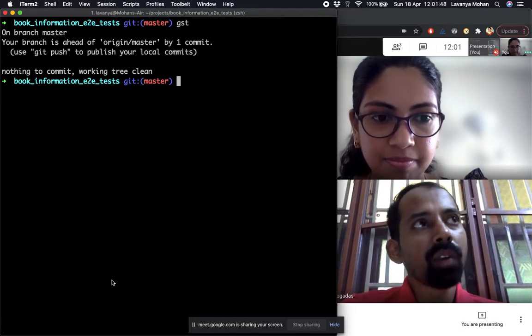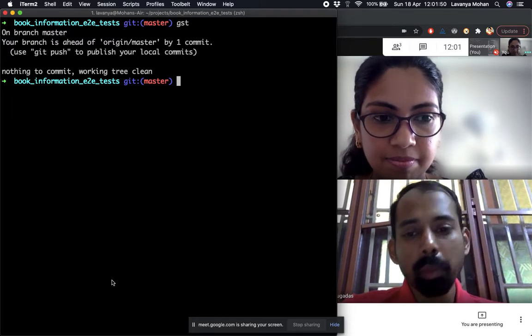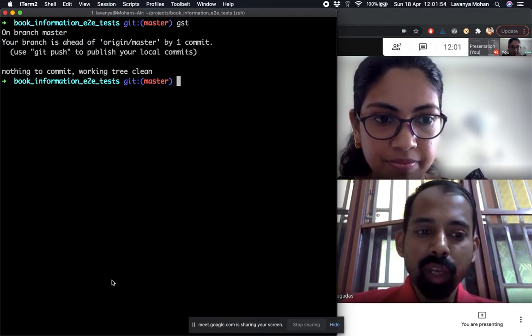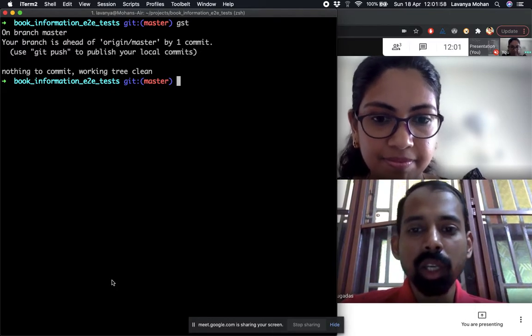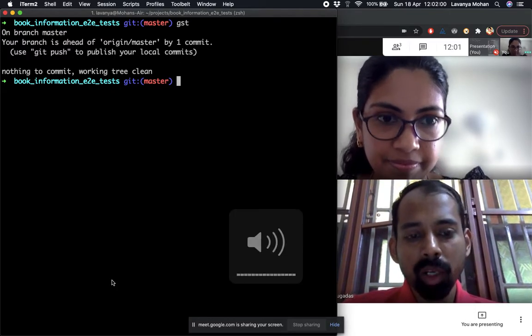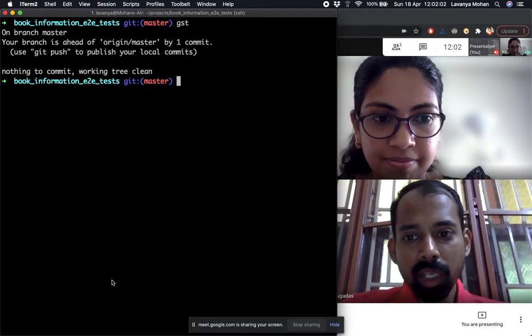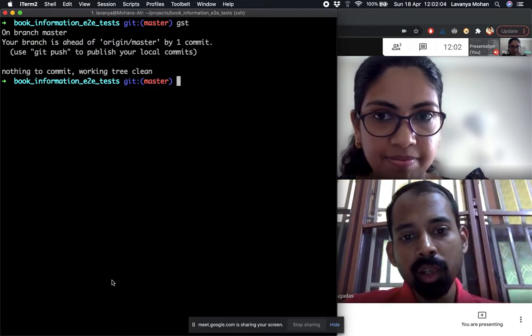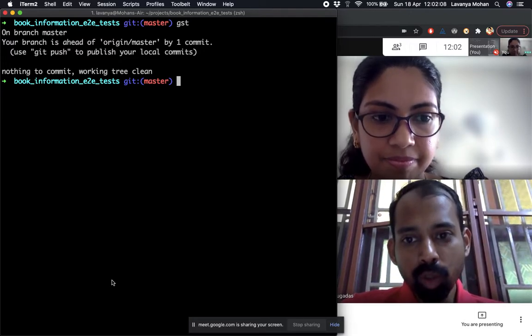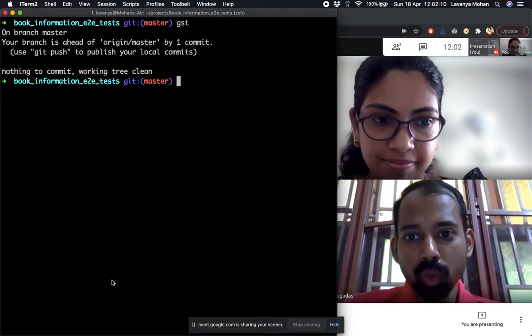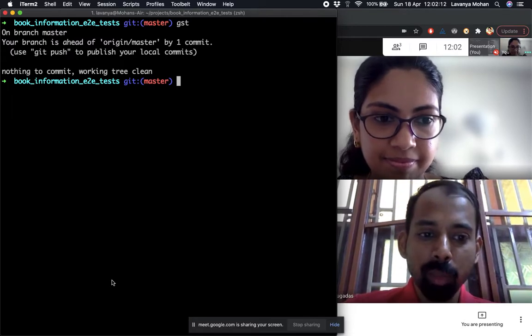Then along the way we walked through different commands: git status, git diff in the working directory, git diff in the staging environment, git commit, how you commit with a message, then git push, pushing to remote, and git log to check what was committed, with details of the commit.